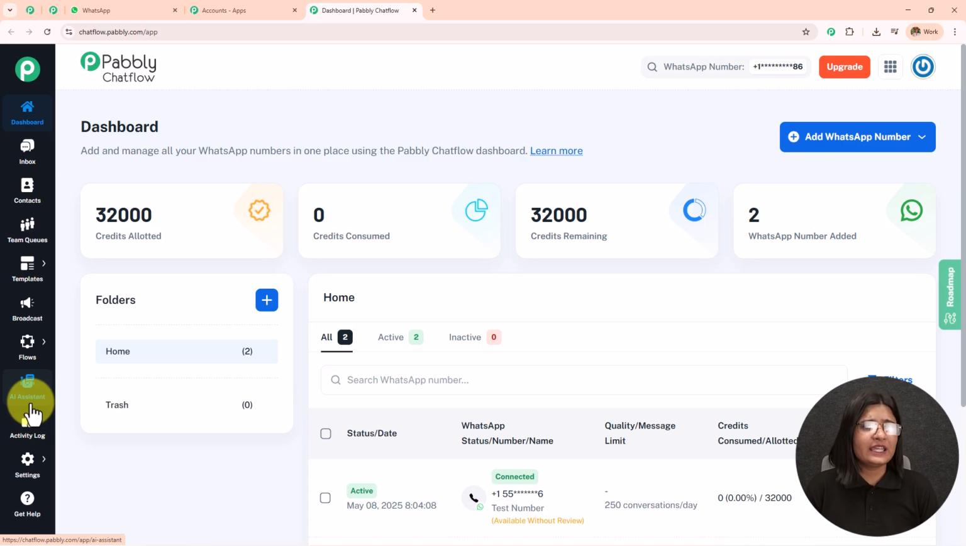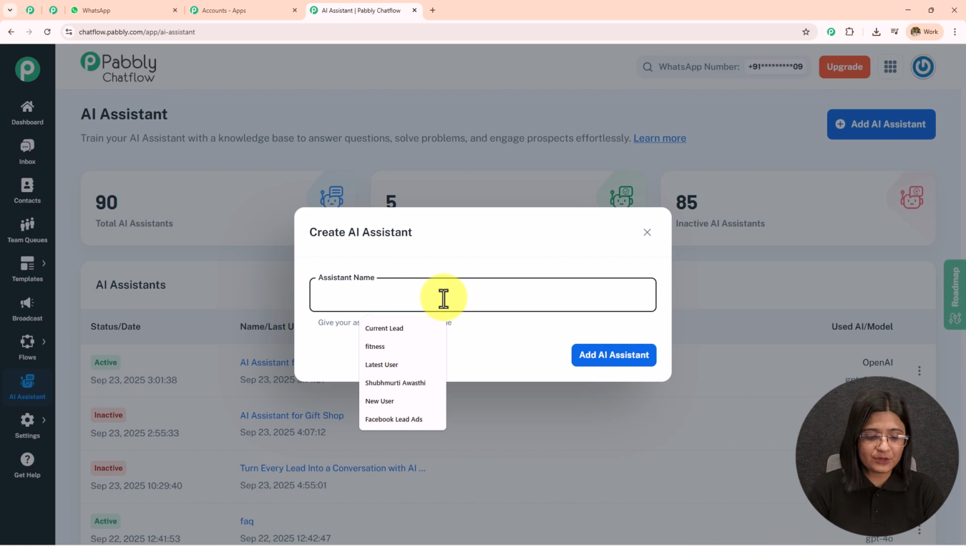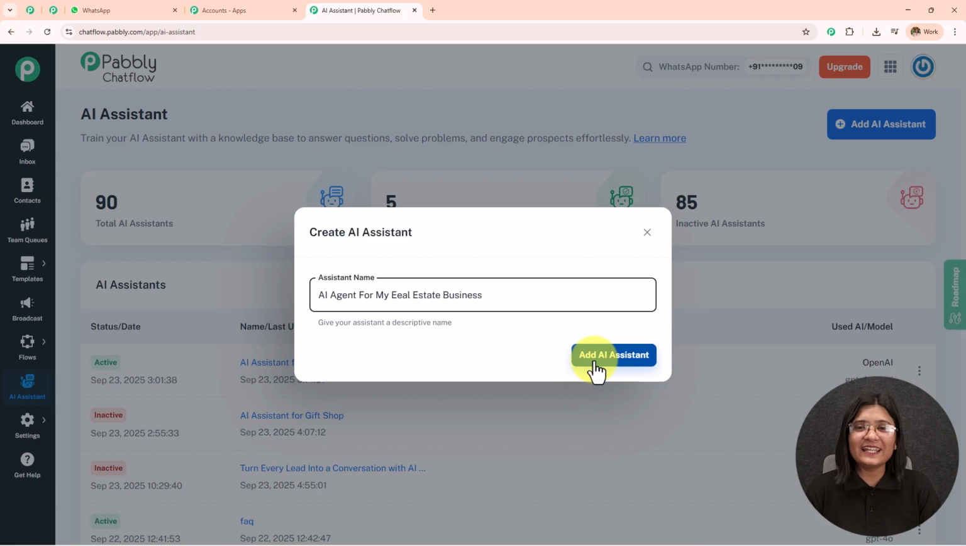On the left-hand side, where you can see all these options, we have this inbox, contacts, team queues, templates, broadcast, flows, AI assistant, activity log, settings, and get help. Now we are going to create an AI assistant, and to do that, we have to go towards this AI assistant. So let's open this. Here I have landed on the AI assistant page. You can see the total AI assistants, active AI assistants, and the inactive AI assistants. These are the active AI assistants which are active on some chats. To create a new AI assistant, you simply need to click on this Add AI Assistant. Let's open this. First we are going to name this AI assistant. I'm going to name it AI agent for my real estate business. I'm simply going to click on this Add AI Assistant.